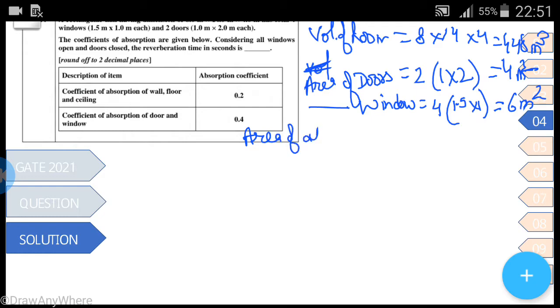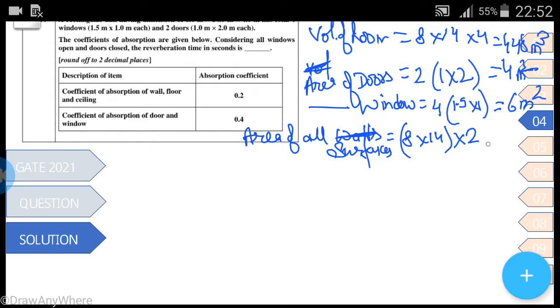Area of all walls. So walls area will be 8 by 14, which is the room dimension. So in floor, in ceiling, so it can be area of all surfaces, not walls. Area of all surfaces is 8 into 14 into 2. Why we have to multiply by 2? Because one for floor area and one for the ceiling area.